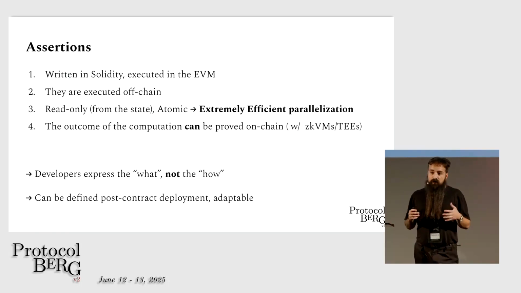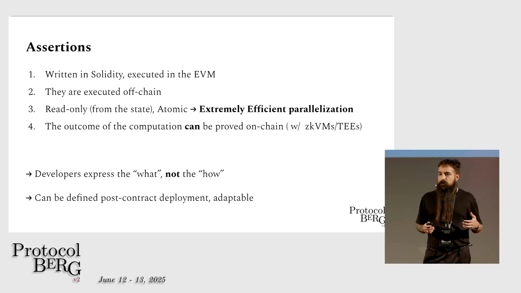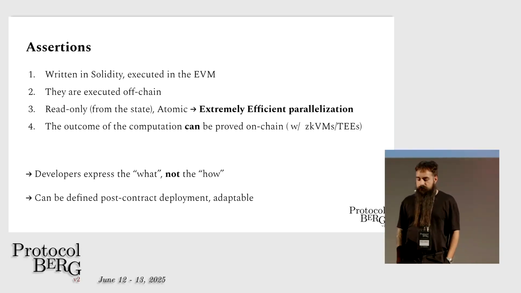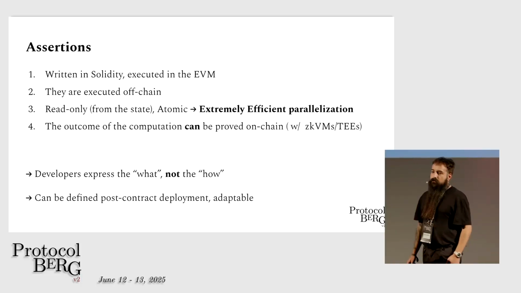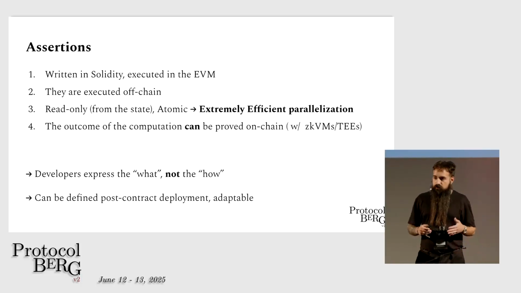They have to express the what, not the how, right? They don't need to know how the private key gets leaked or how their contract was upgraded. They just need to define that they don't want their smart contract to be upgraded, right? And it's also adaptable, can be defined post-contract deployment, etc.